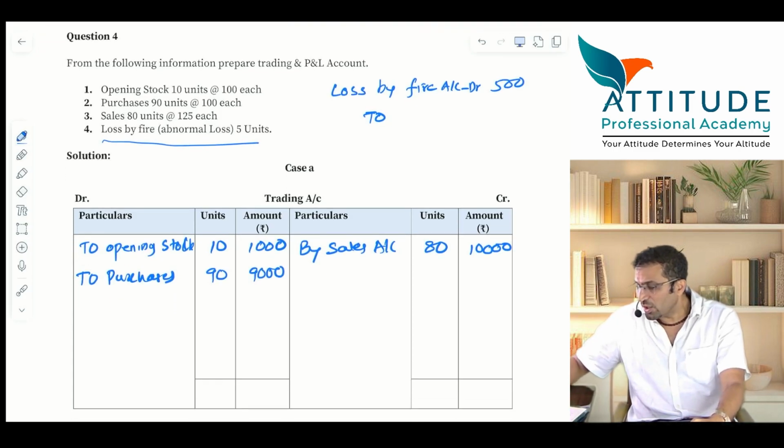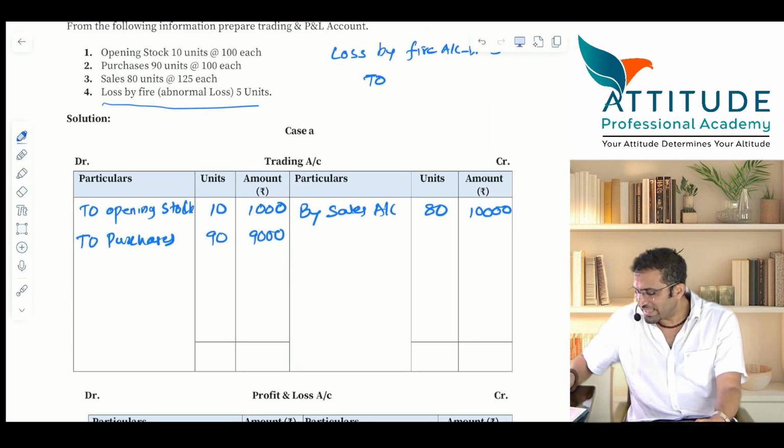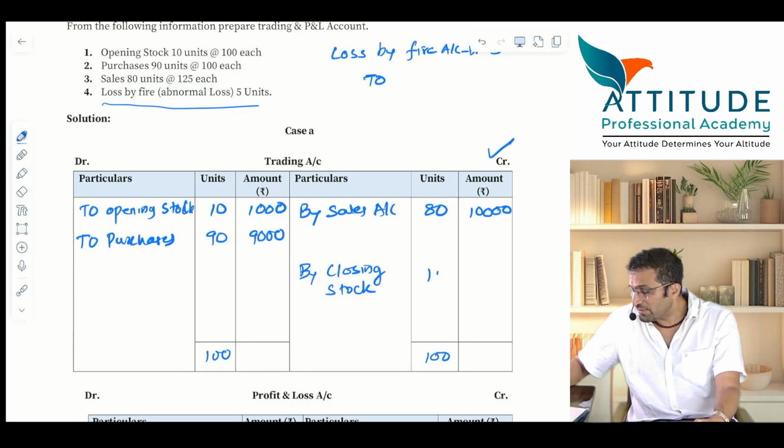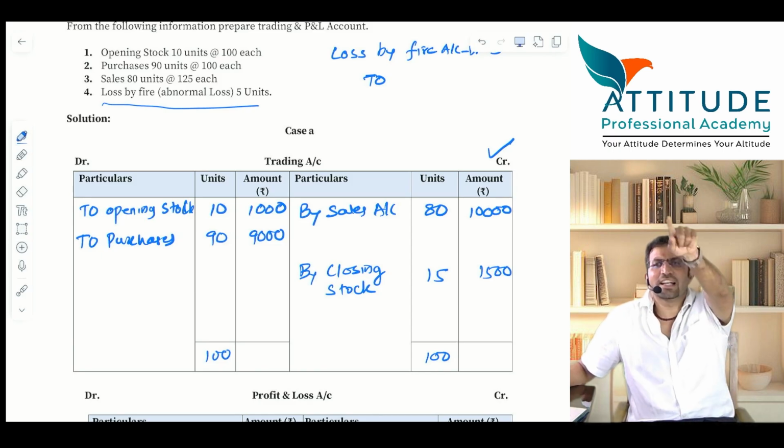Entry is loss by fire account debit to, no, one second. Here it is 100 units. Units should match or no? Here also it should be 100 units. What is the closing stock? Tell me the closing stock entry first. Closing stock account debit to trading. How much? 15, not 20. And this will be valued at cost. 15 into 100, 100 is the cost. How much will it be? 1500. Yes or no? Clear?